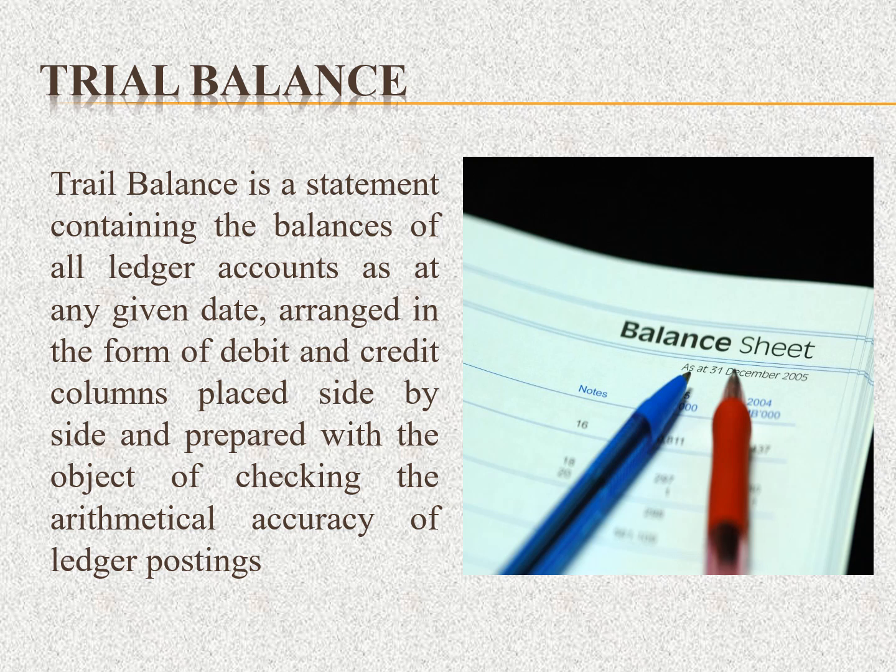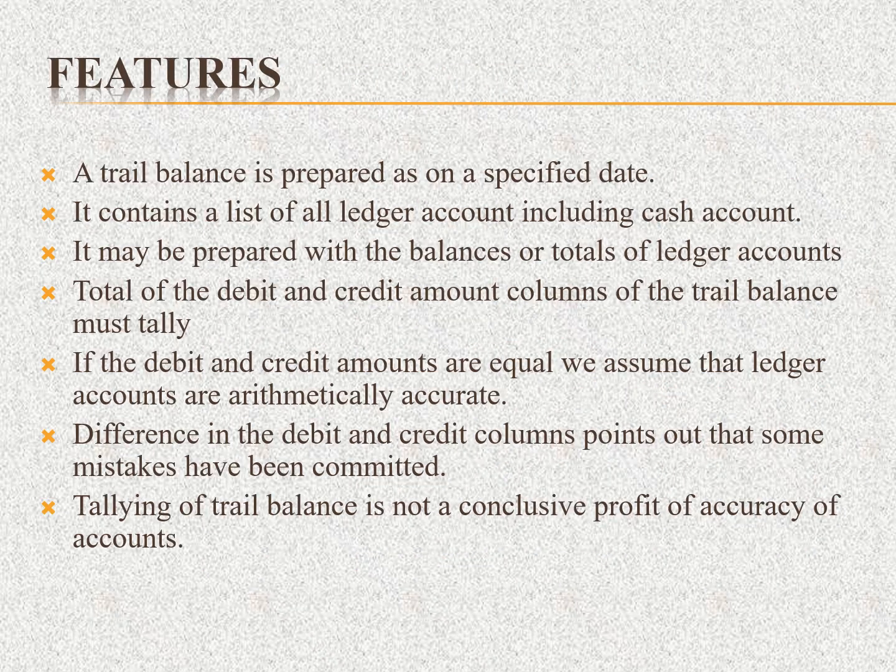Finally, we tally both sides; the debit and credit sides have equal value. The trial balance is prepared as of a specified date. It contains the list of all the ledger accounts, including the cash account. It may be prepared with the balances or totals of the ledger accounts, and the total debit and credit columns must tally.